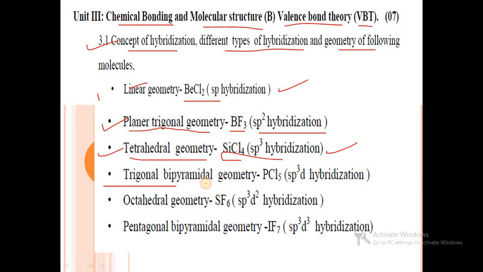Then trigonal bipyramidal geometry, example is PCl5, sp3d hybridization. Then octahedral geometry, example SF6 molecule, sp3d2 hybridization. And the last one, pentagonal bipyramidal geometry, example is IF7, sp3d3 hybridization.